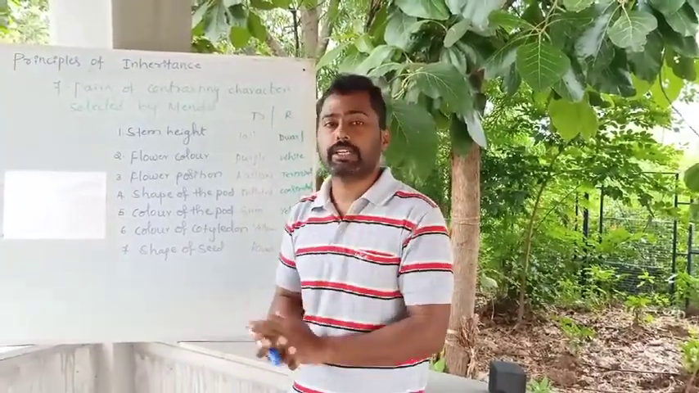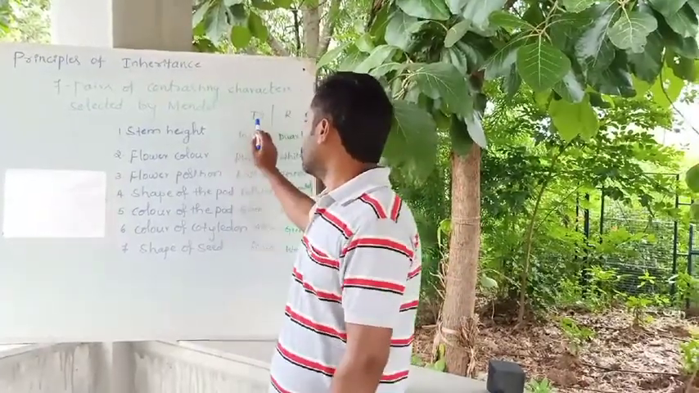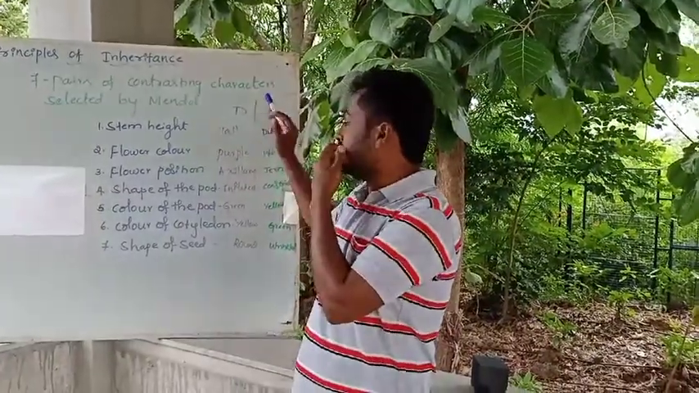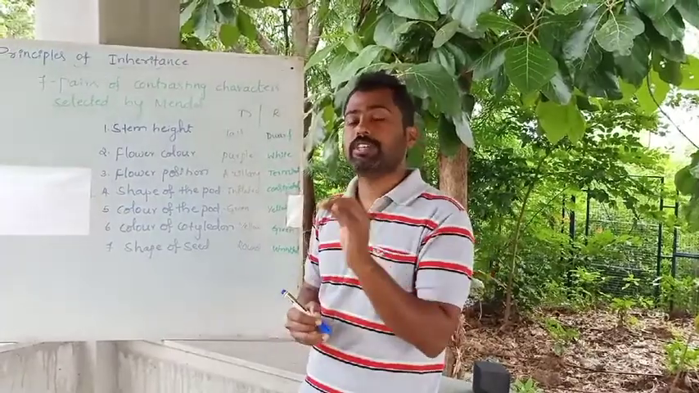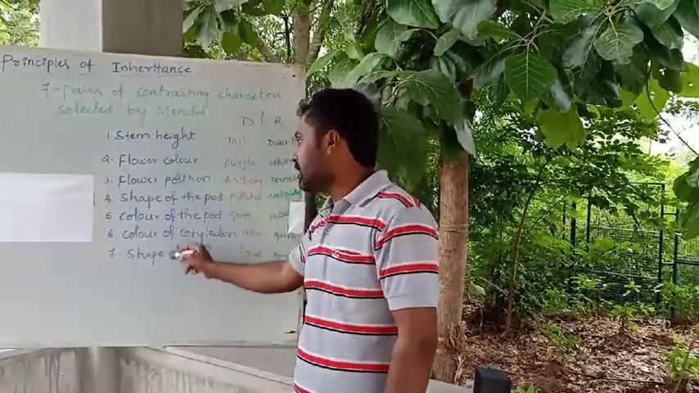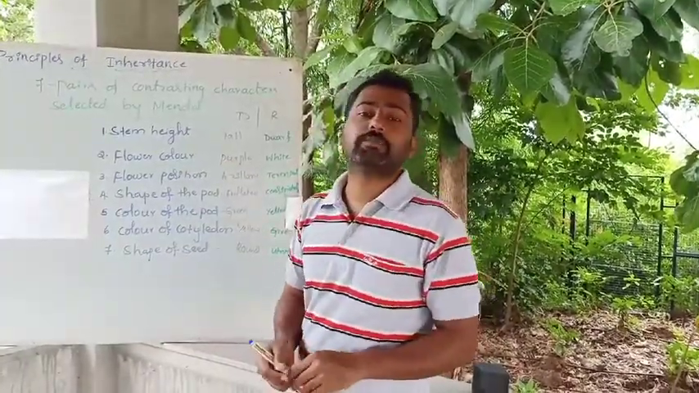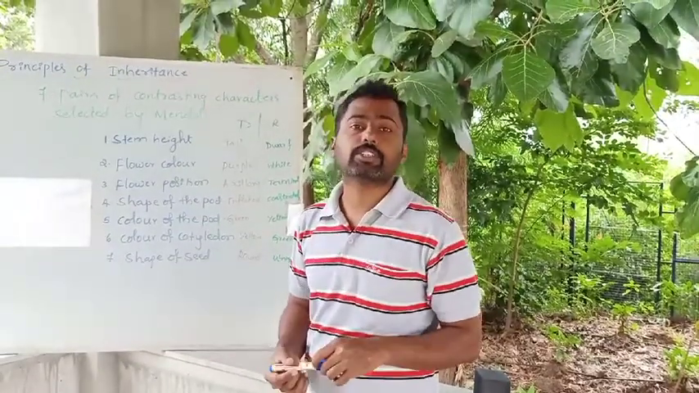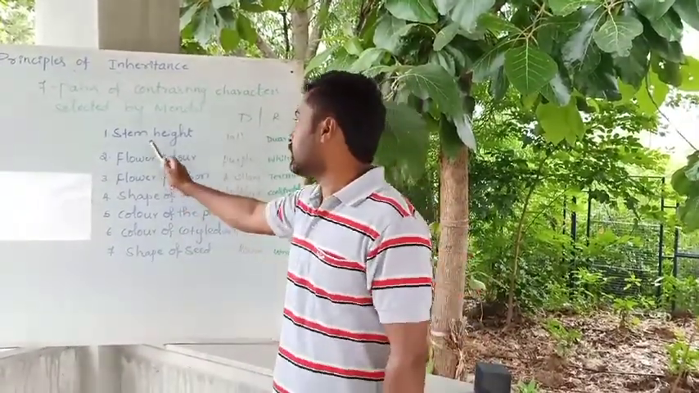That I will explain later. So on the one side the dominant, on the other side the recessive. You must know these 7 pairs of contrasting characters that were selected by Gregor John Mendel for his hybridization work. Okay. So the first one is stem height.